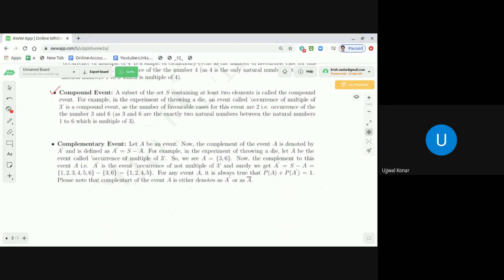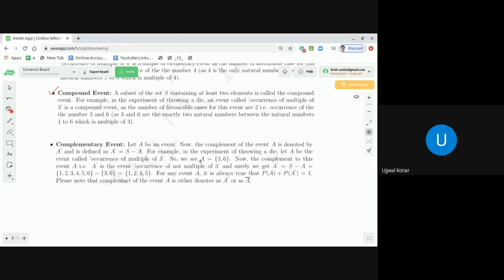If event A is the occurrence of a multiple of 3, then the corresponding set is A = {3, 6}. These are the two elements of A, the multiples of 3. Now what is the complement of that set A? The complement of this event A, that is A prime, is the event of not getting a multiple of 3.